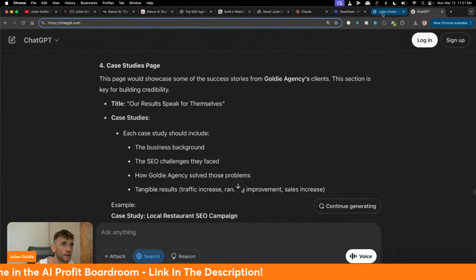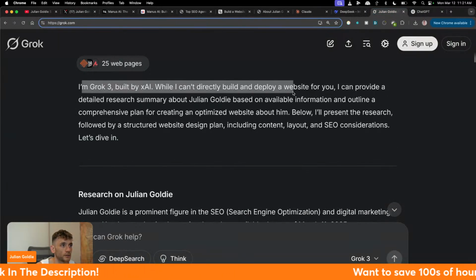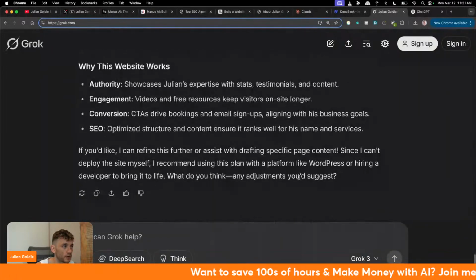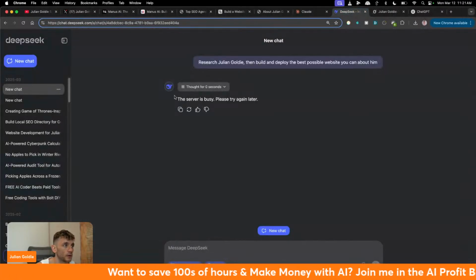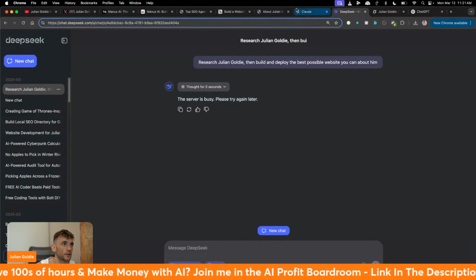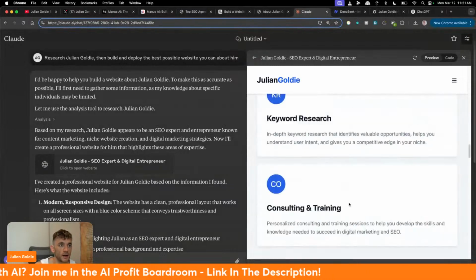I want to put that last. Let's see Grok. It said, I can't directly deploy the website for you. It's done some research, but it's not created the website, so that's failed as well. DeepSeek failed, so it can't do the direct live search on the internet. Claude is the only one that actually did something half decent.